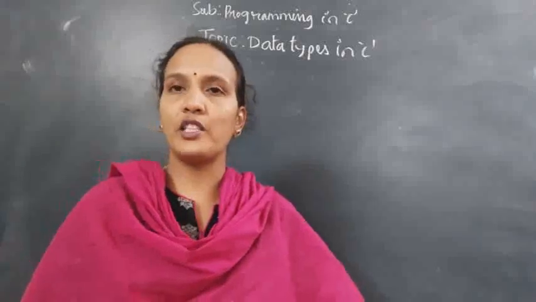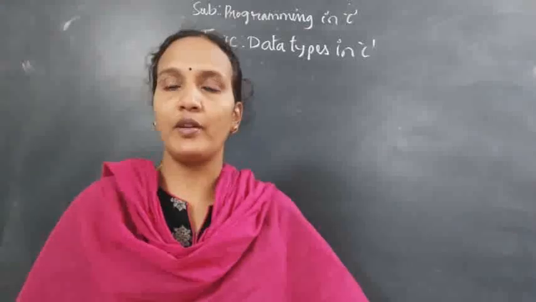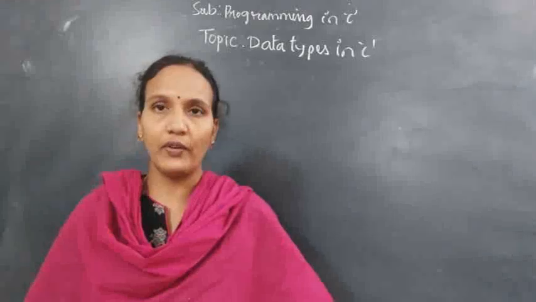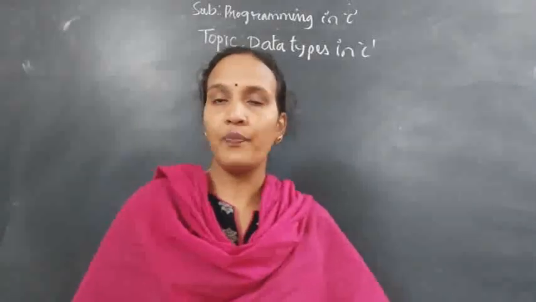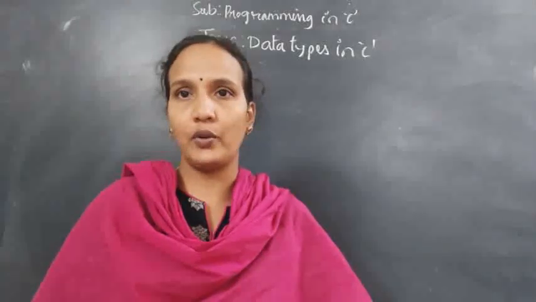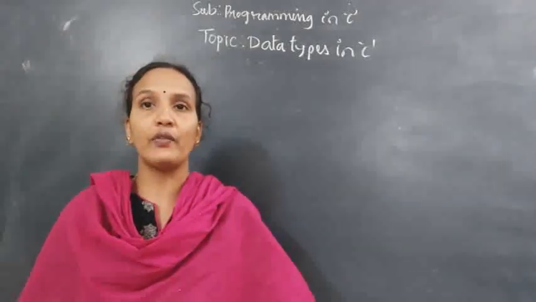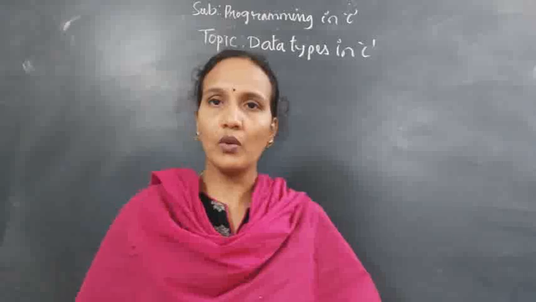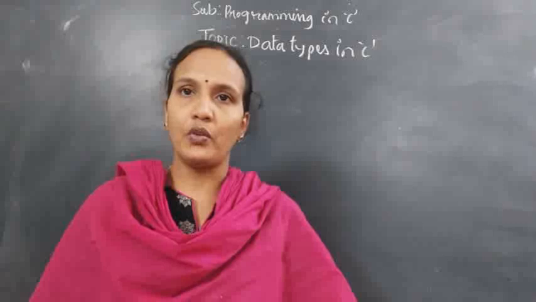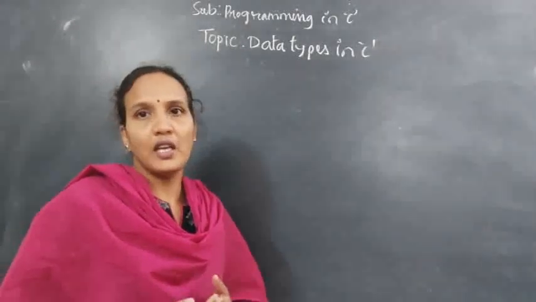Today I am going to explain data types. Data types are a very important topic in C programming, because without data types we cannot define, declare, or use a variable in C programming. These are the basic building blocks in C programming. Whenever you declare any variable, according to C programming rules, it is compulsory to give a data type for that variable. If you want to write any program with a variable, the data type is compulsory. That is why this topic is called the basic building blocks of C programming.